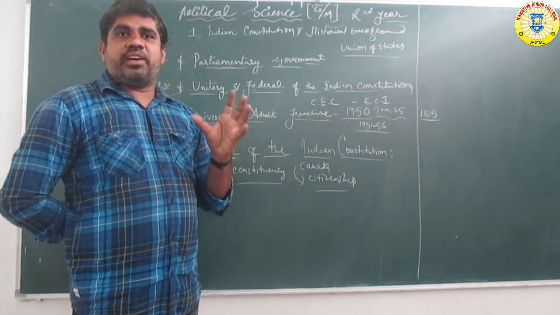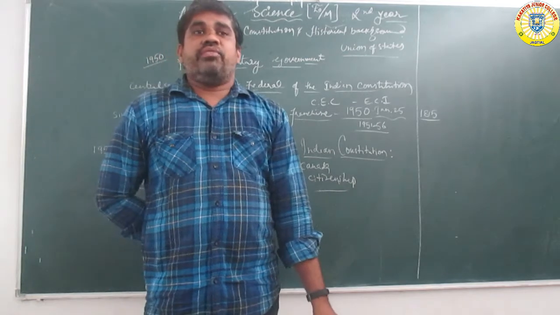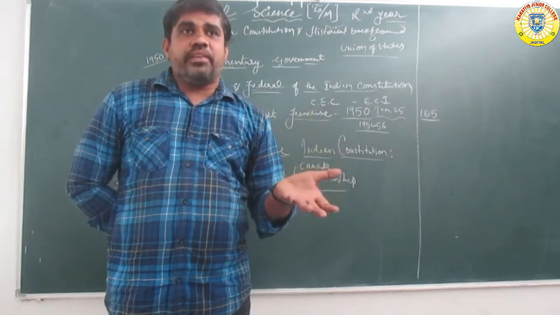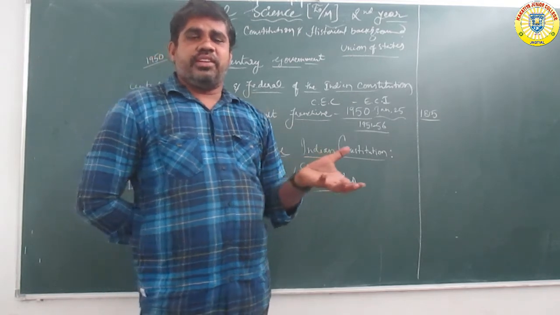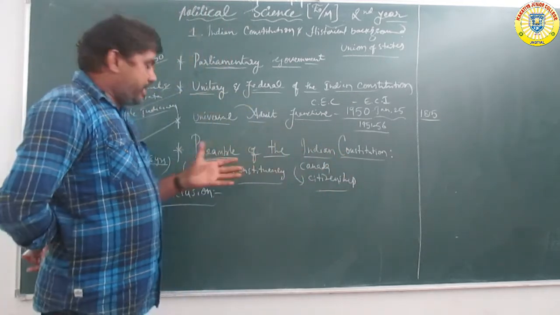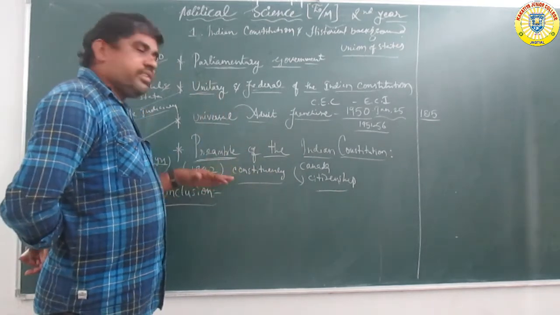What is meant by Constitution? Constitution means government, how the government is formed, and public opinions, people's rules and regulations. The conclusion covers public opinions and rules and regulations.